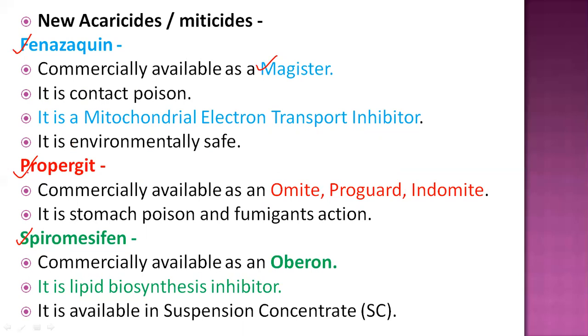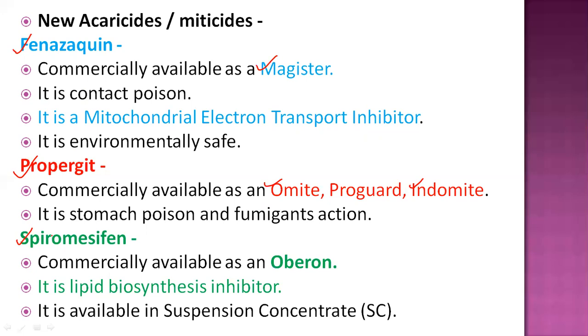So obviously it is environmentally safe and not hazardous to different organisms. The second one is propargite. This product is available in the market as Omite, Propargard or Indomite. At least one or two examples you should remember, so here I mention many. For propargite, you might mention any; no problem. But the compound is important, and the pesticide example is important.